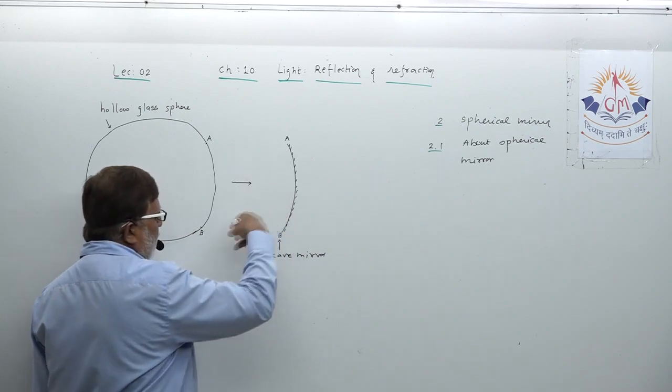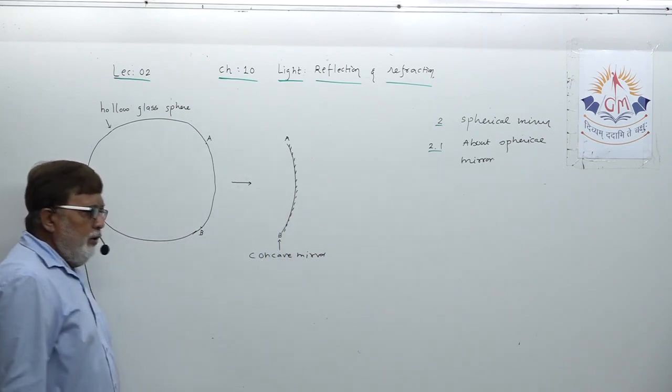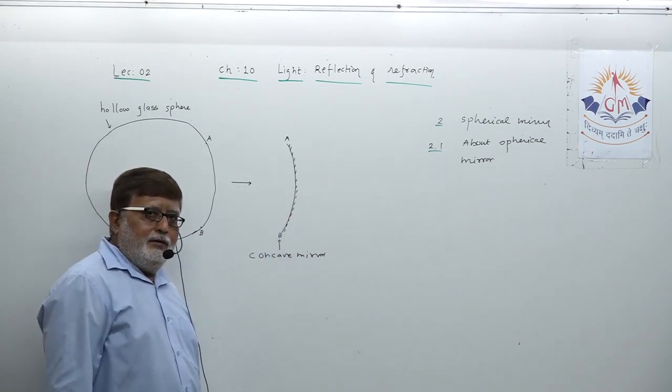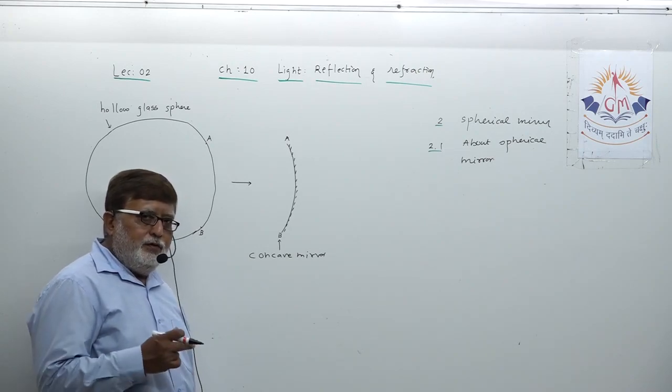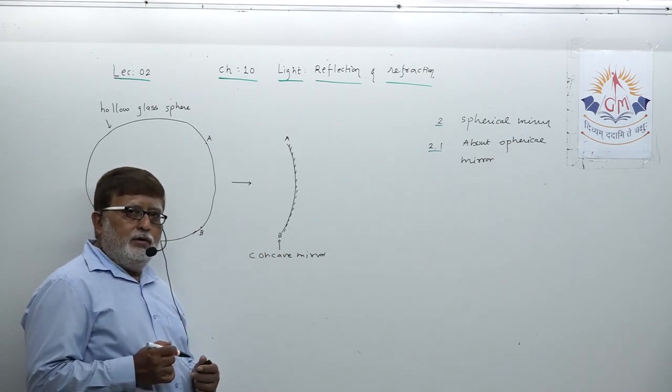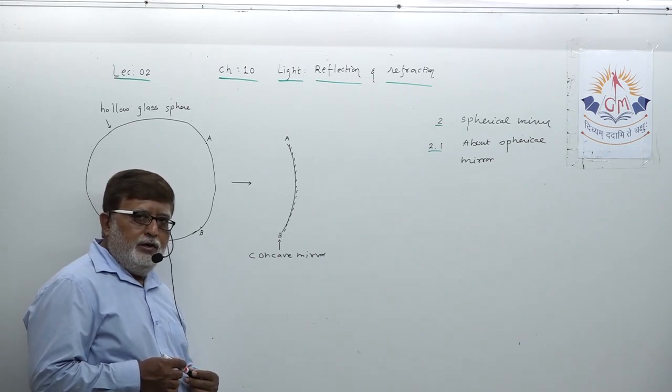Concave mirrors are always curved inward, okay, and their shining surface is inside, the outer surface is painted.